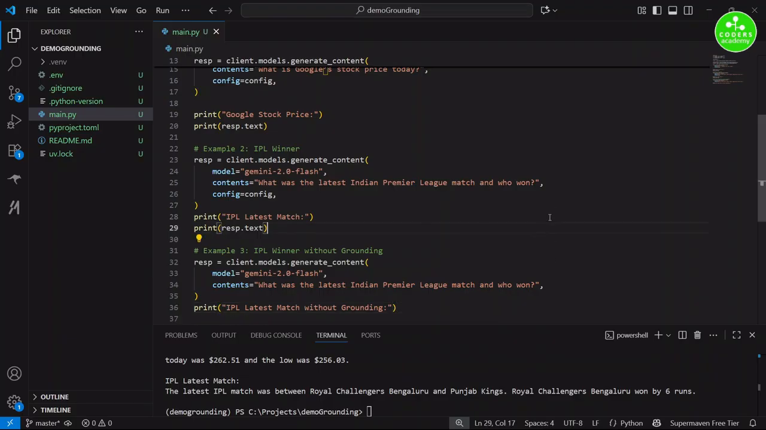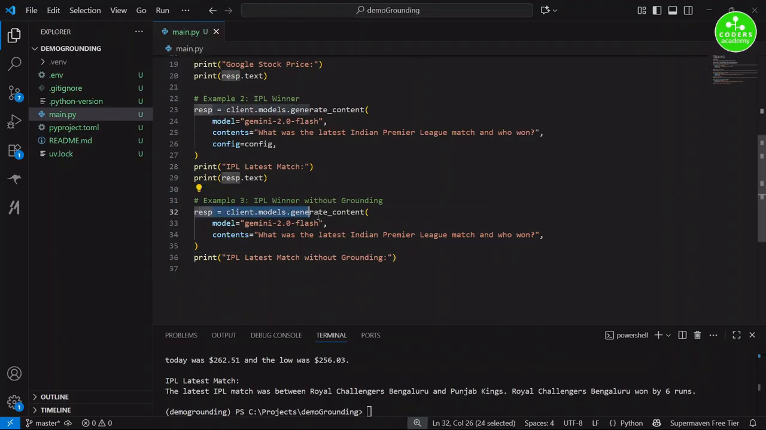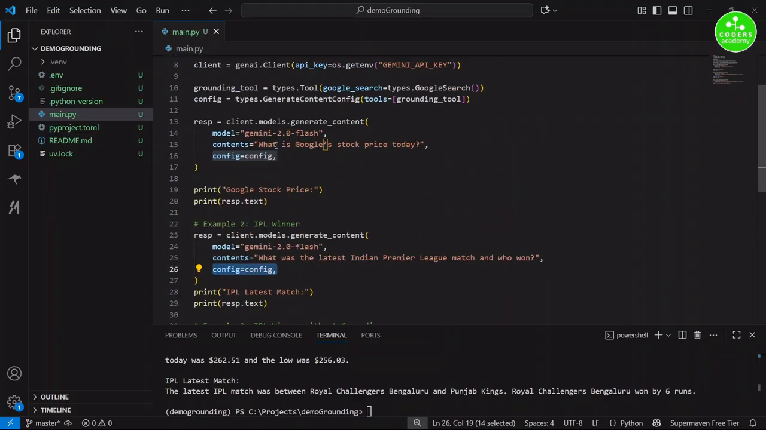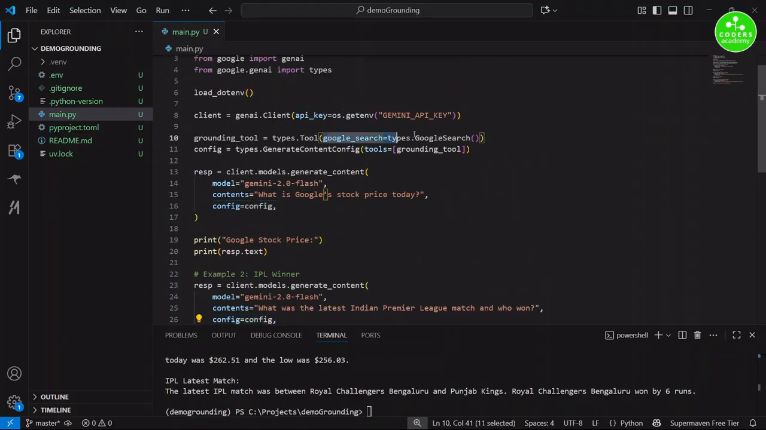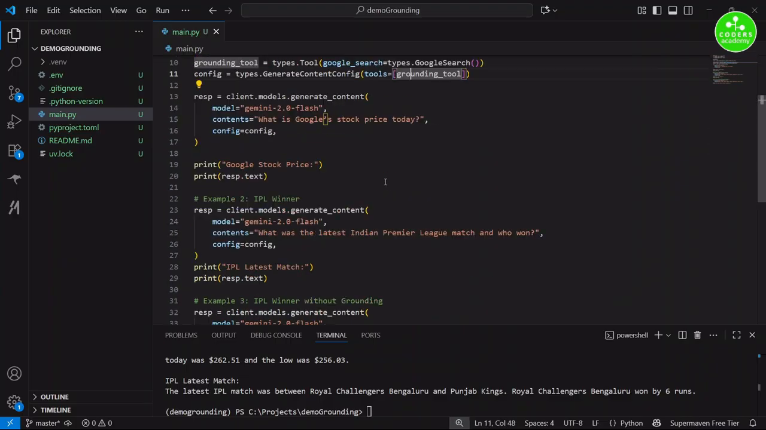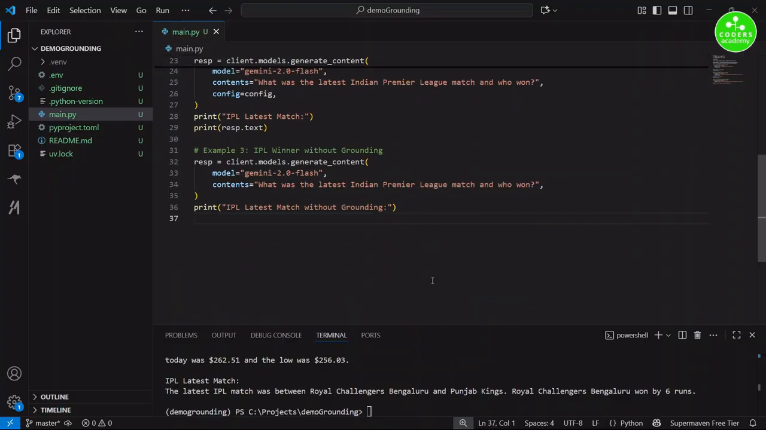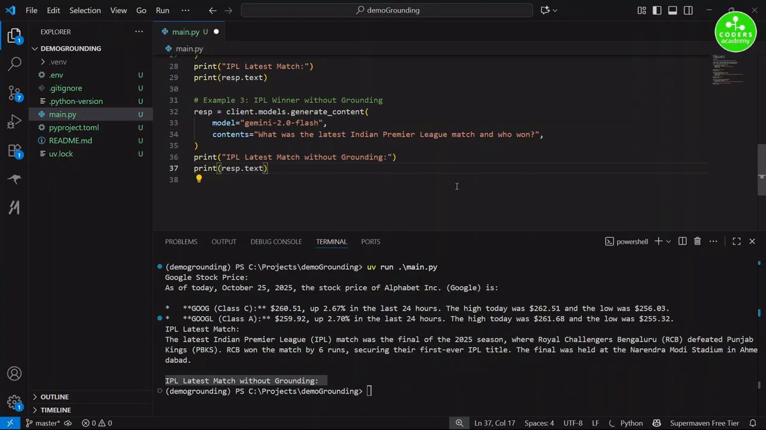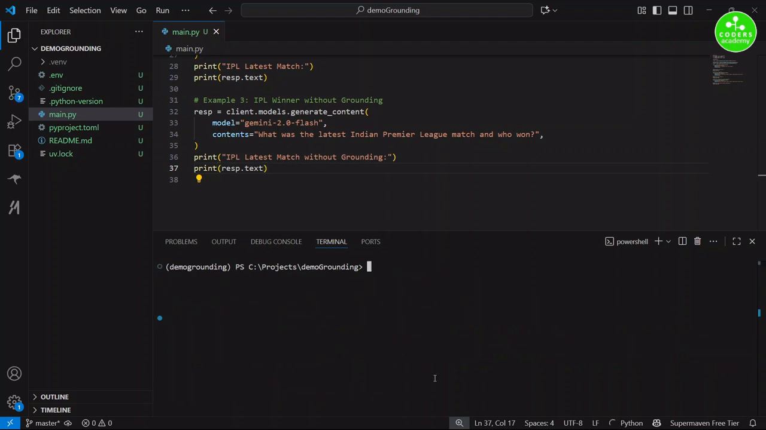So we'll copy the same code as above, but we will not provide any config to it. So what we have given is, we have given the model name and we have given the contents as the prompt. So what was the latest IPL match and who won that, and then we print the result without grounding. Okay, so let's see what response we get here. So if you see here, it is the Google search and then that is given as the grounding tool to the config. So if we remove the config, which basically means we are removing the grounding. So now I will print the response.text there and we'll run the code again. So uv run main.py.